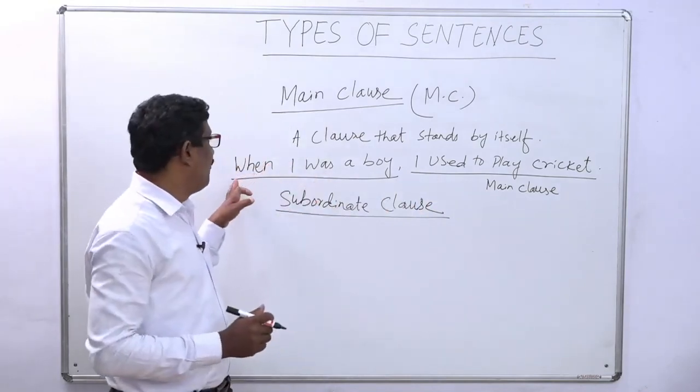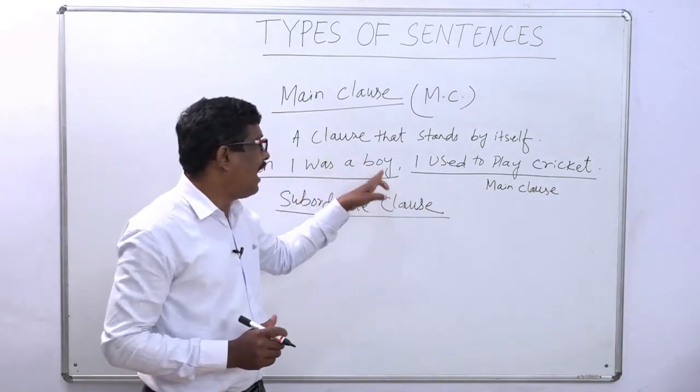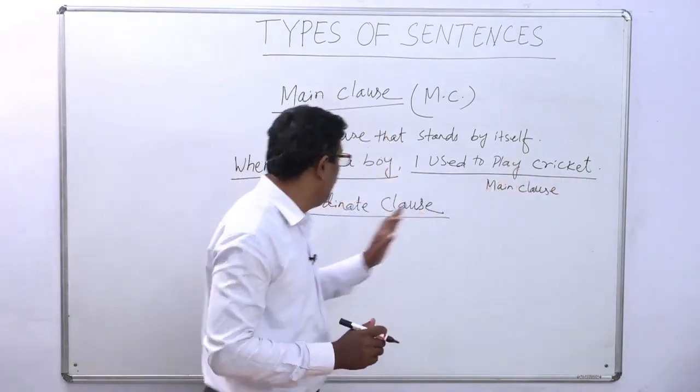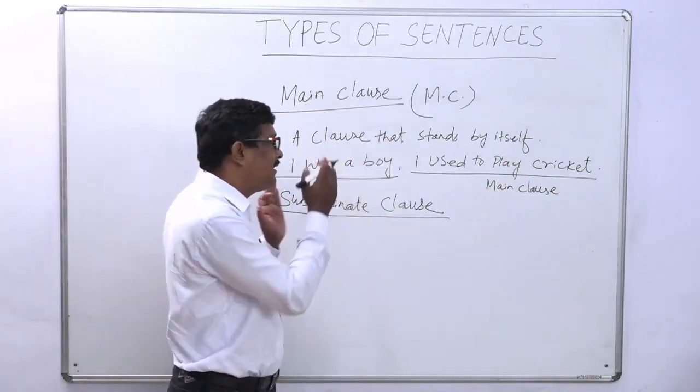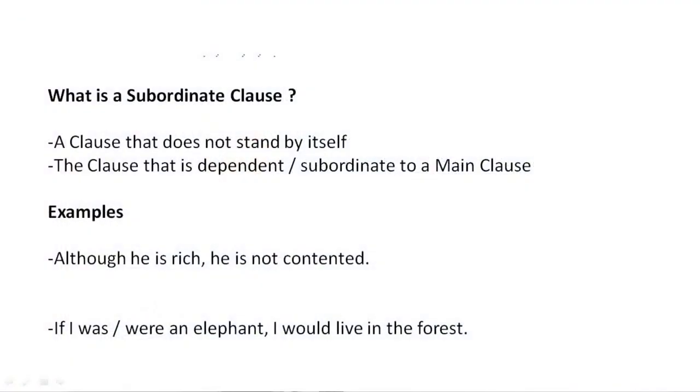When I was a boy, I used to play cricket. When I was a boy, this part of the sentence depends upon I used to play cricket, and that's why when I was a boy is a subordinate clause. Subordinate clause is also known as SC and main clause is also known as MC.